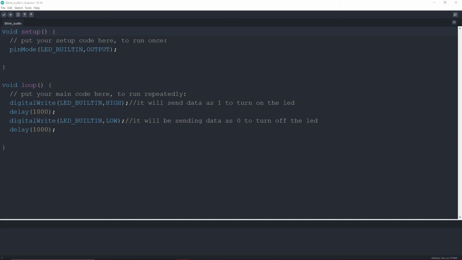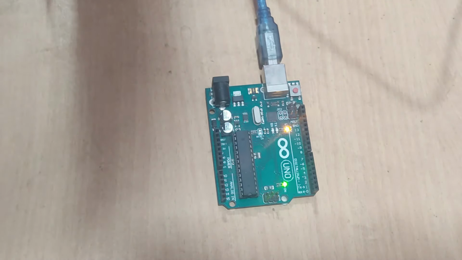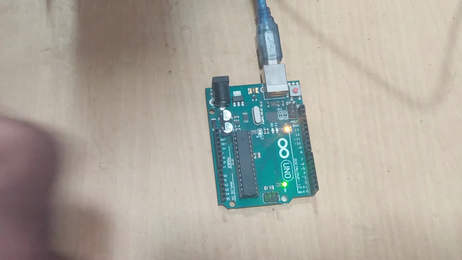In the previous video of the course, we saw how we can blink the built-in LED on the Arduino board with the help of the code which we created. In this video, we will try to blink an external LED using our code. For that, first of all, we will connect the LED light with our Arduino board. We will connect the LED with pin 13 of our Arduino board and see the output of it.